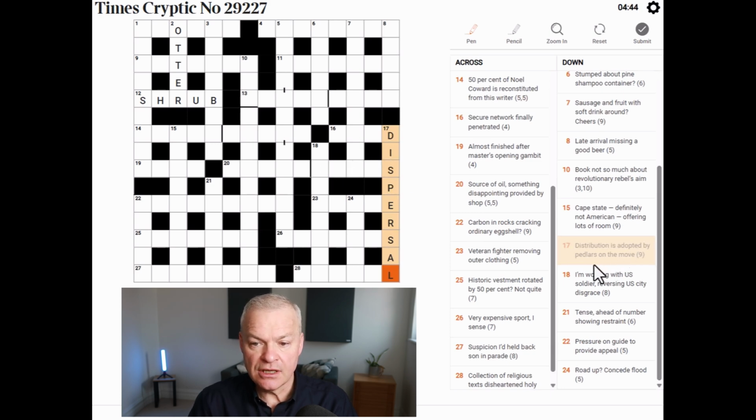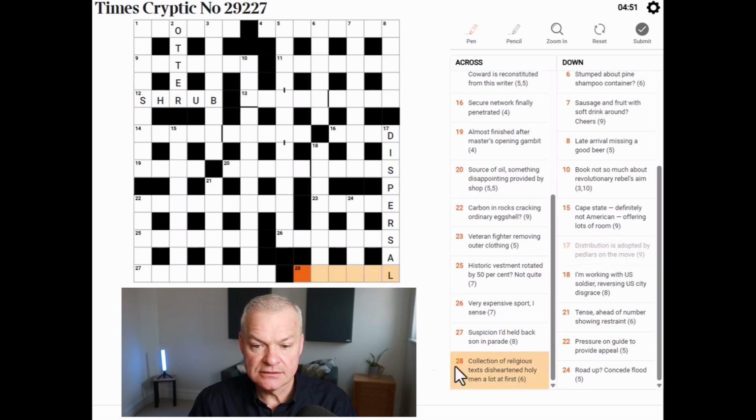Adopted or included by, and then on the move is an anagram indicator for peddlers. Collection of religious texts disheartened holy men a lot at first. Well, lot at first is probably the first letter of lot.